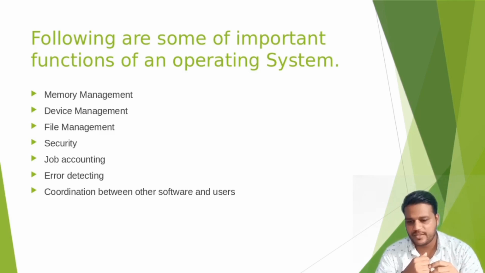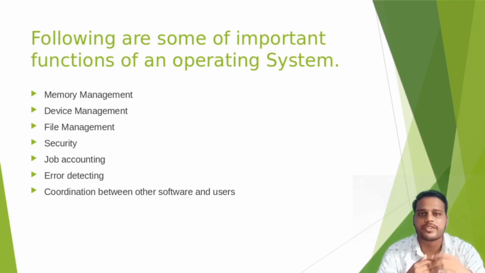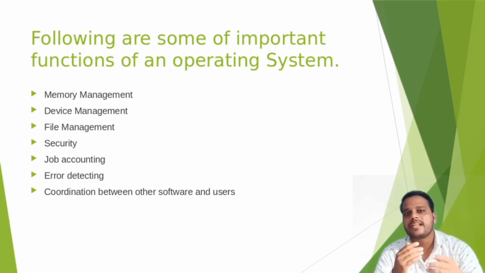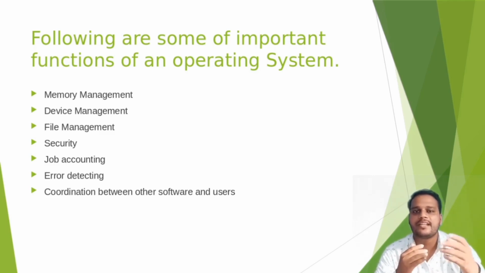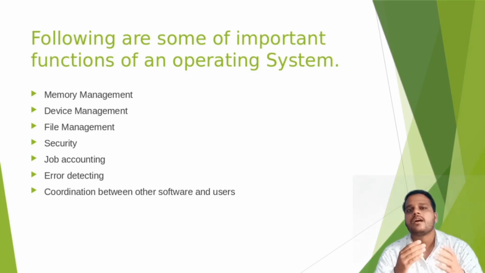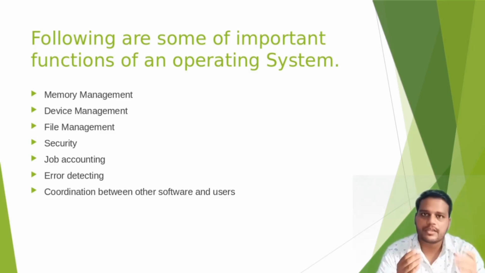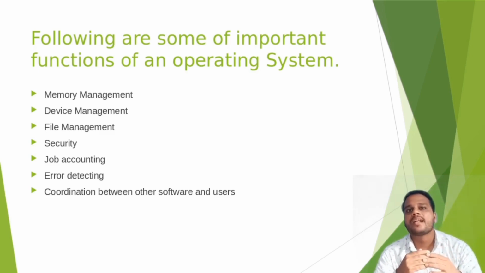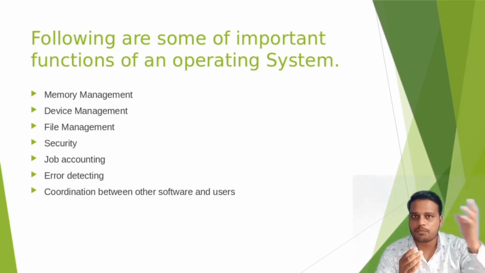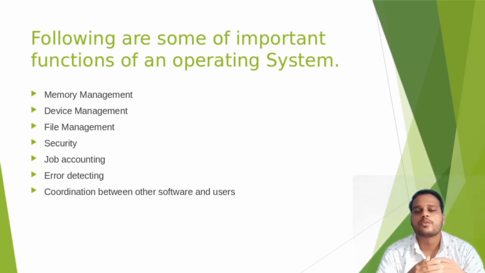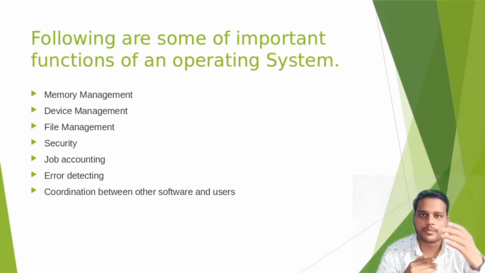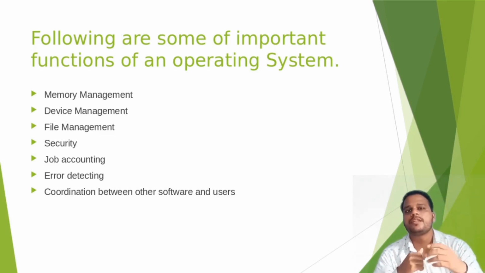The next one is error detecting. Suppose you are working on your computer system and suddenly an interruption occurs. Interruption means something that disturbs the normal functionality of your computer system. At that time the operating system deals with that problem and solves it, so that your computer system keeps functioning smoothly.